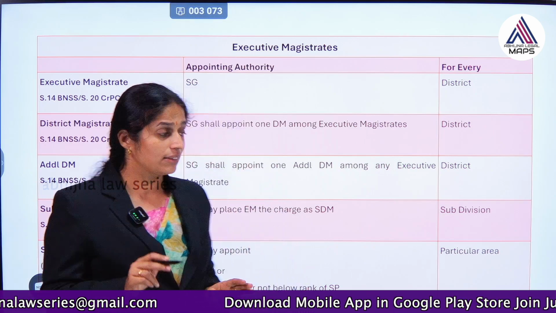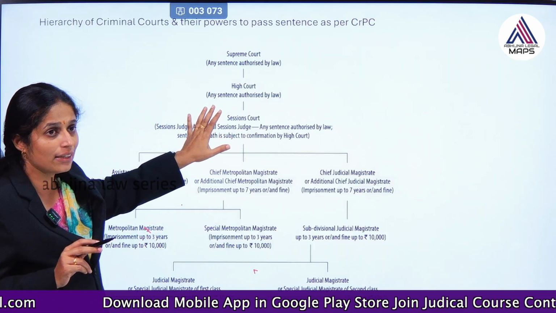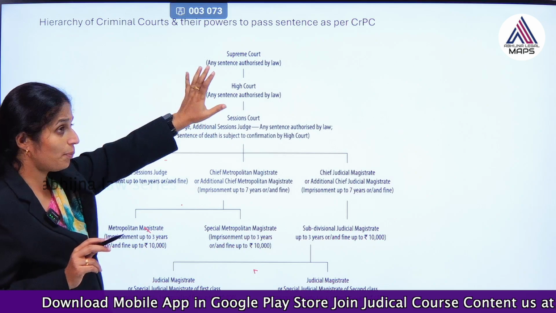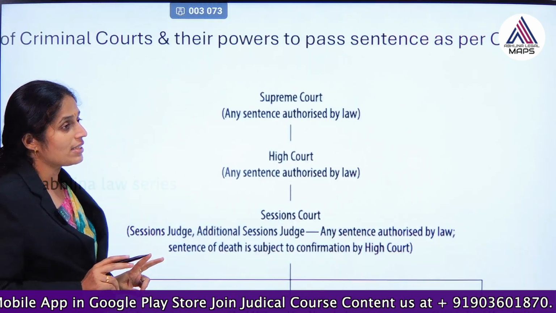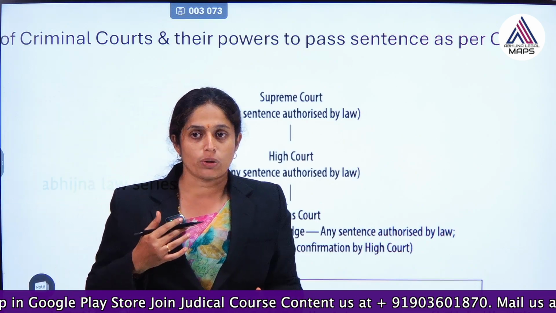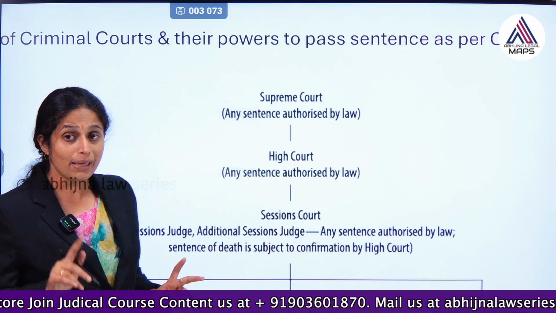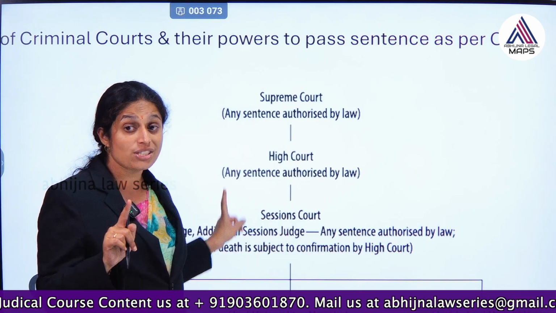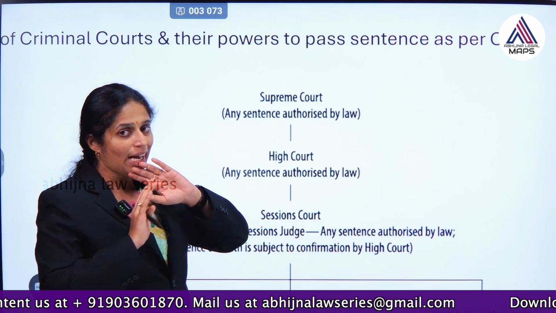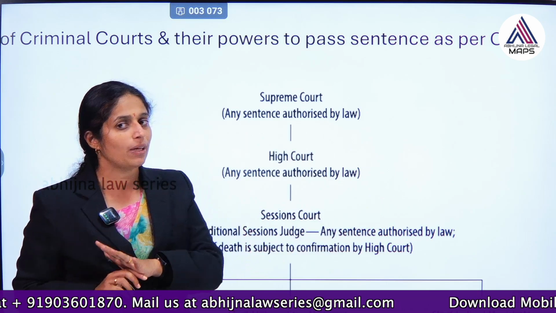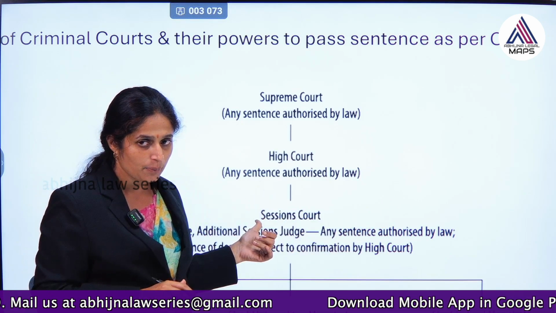Again we will revise, okay, with the help of this chart. So, this is a hierarchy which was as per CRPC. This is CRPC level. So, we are also understanding what is the power of such courts, what are the powers of criminal courts. So, this is as per CRPC, but let us also discuss what changes have been made in BNSS. Okay, almost 90% is same, but some changes have been made. We need to discuss that because that has been the reorganization which has taken place.